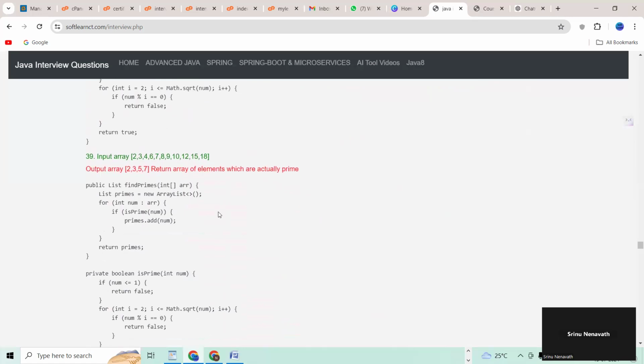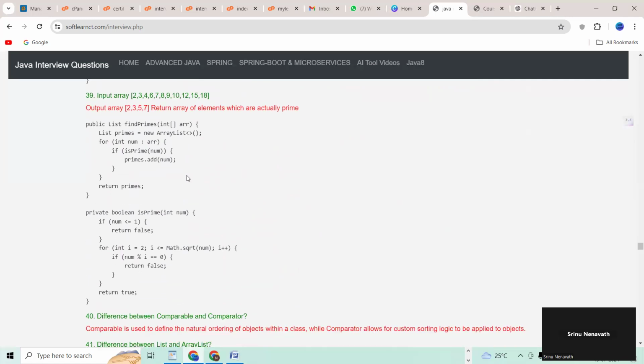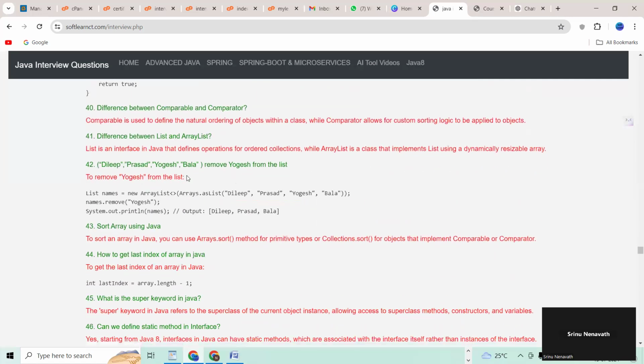39 question, input array and output is 2, 3, 5, 7, right, for that this program. 40 question, difference between comparable and comparator. 41 question, difference between list and array list.